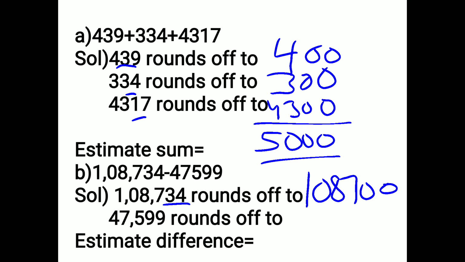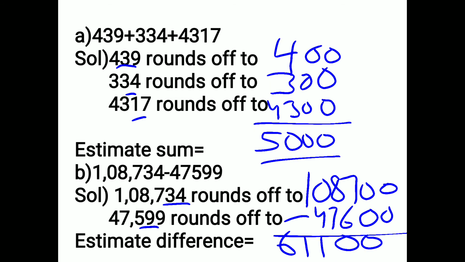Clear? Now 47599. Which number do you see? Tens place number. And the tens place number is 9. It is greater than 5. So this 5 will become 6. So you write 4, 7, 6. And after that all the numbers become 0. Now we have to minus them. And when you minus it, your answer comes 61100. Clear?